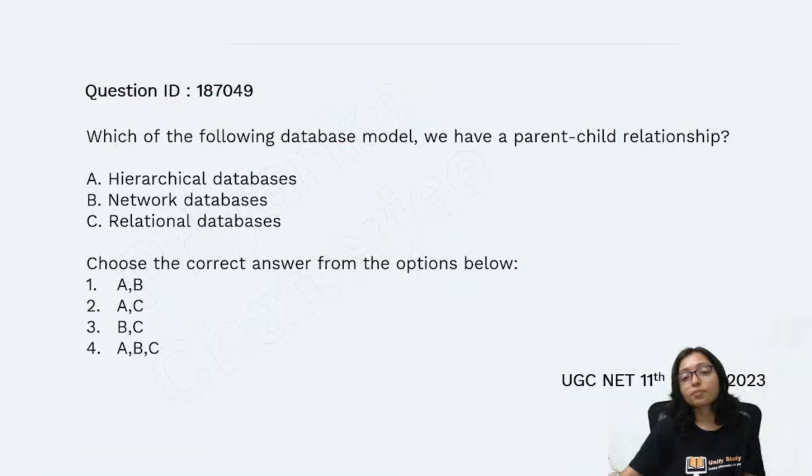trending topic, right? Now you can see here is a question: which of the following database models has a parent-child relationship? Can you tell me what will be the answer for this?